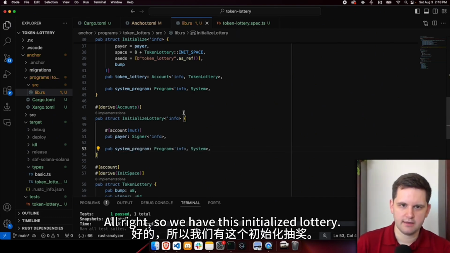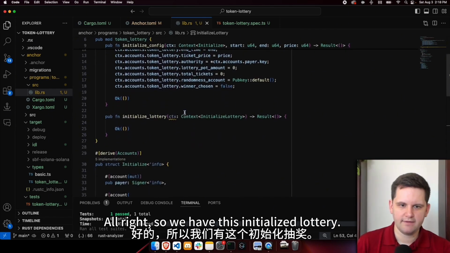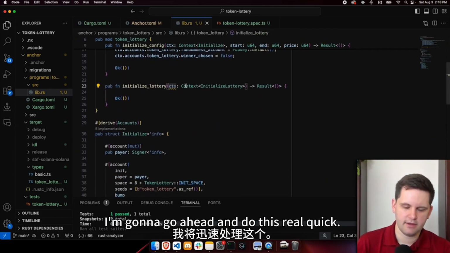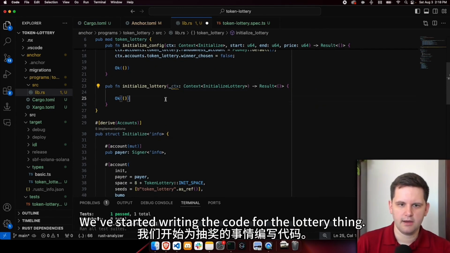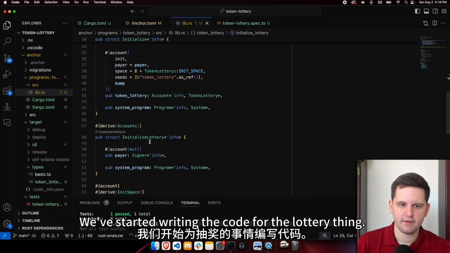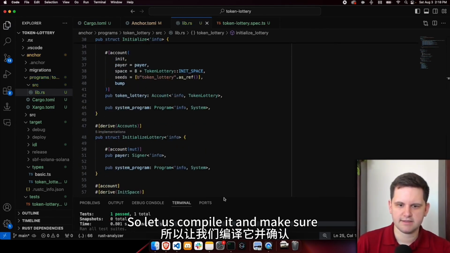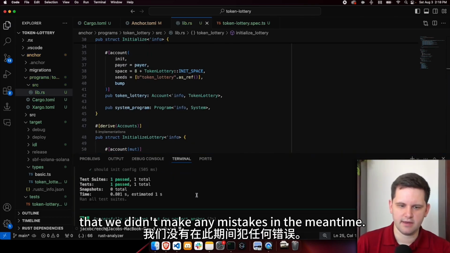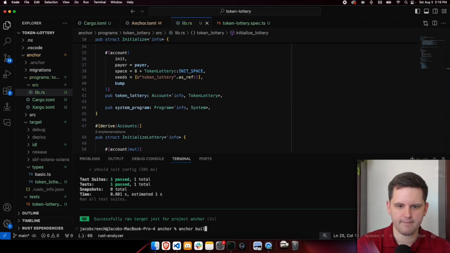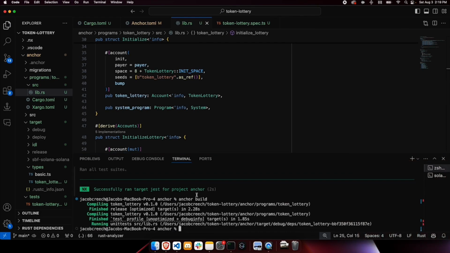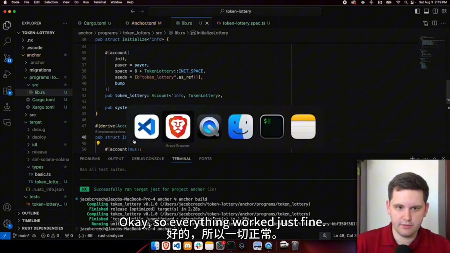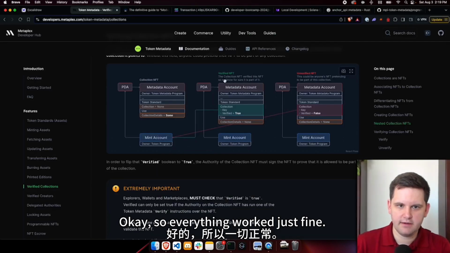All right, so we have this InitializeLottery. I'm going to go ahead and do this real quick. We've started writing the code for the lottery, so let us compile it and make sure that we didn't make any mistakes in the meantime. Okay, so everything worked just fine.